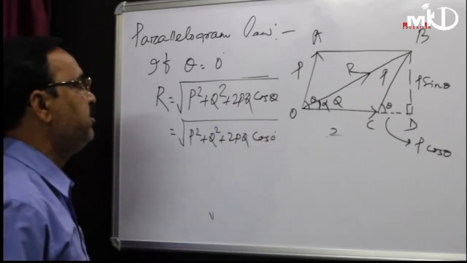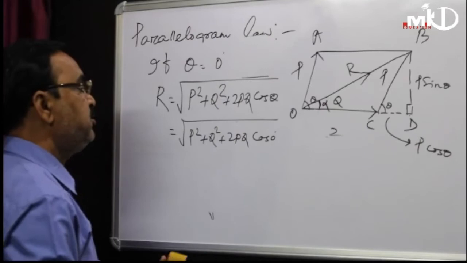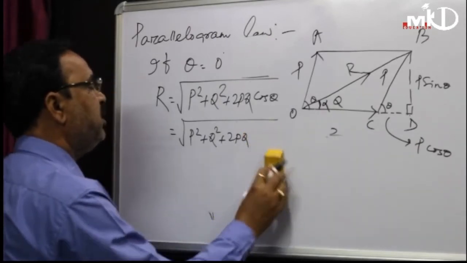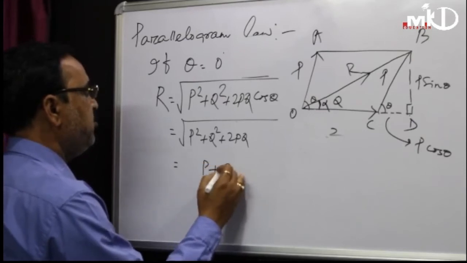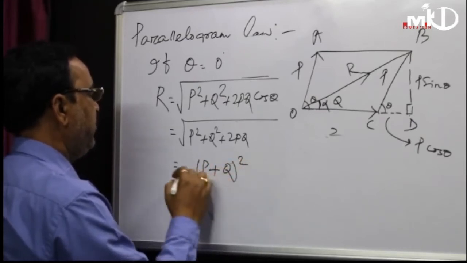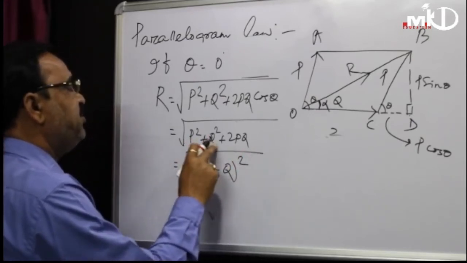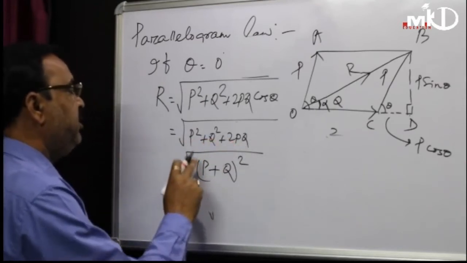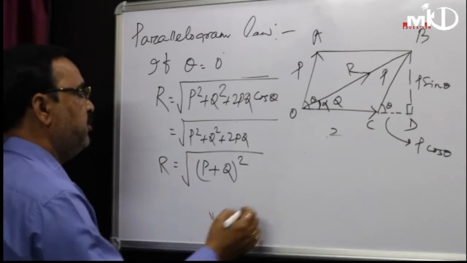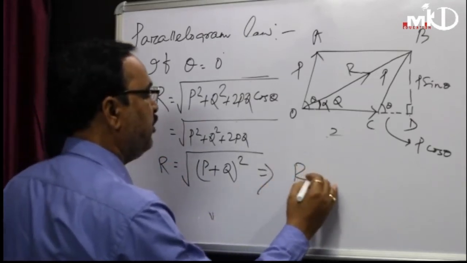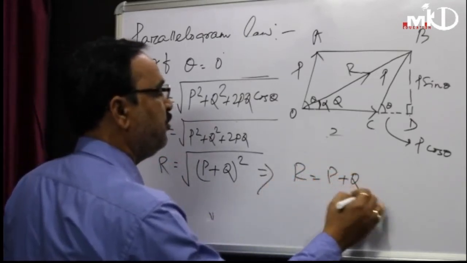Cos 0 is how much? Cos 0 is 1. So 2pq into 1, that is 2pq. It means p plus q whole square, like a square plus b square plus 2ab, similarly a plus b whole square. So R equals square root of p plus q whole square, or you can write R equals p plus q.